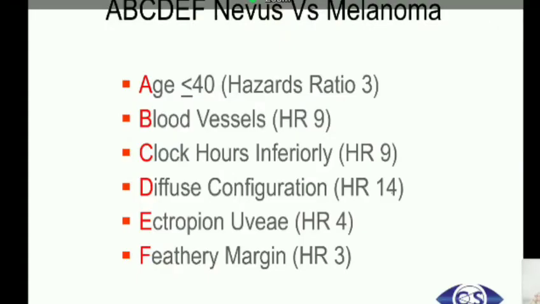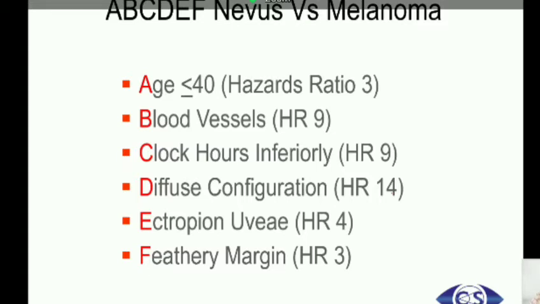And based on the A to F criteria, where you can differentiate a nevus from a melanoma: if a patient is aged less than 40, if there are normal blood vessels, if there is inferior glaucoma involved, if the lesion is diffuse, if there is ectropion uveae and feathery margin, HR is of course hazard ratio, that will tell you that a particular pigmented iris lesion is a melanoma.